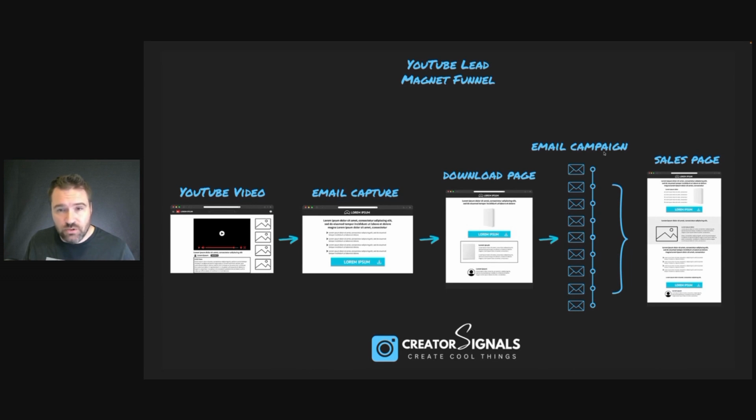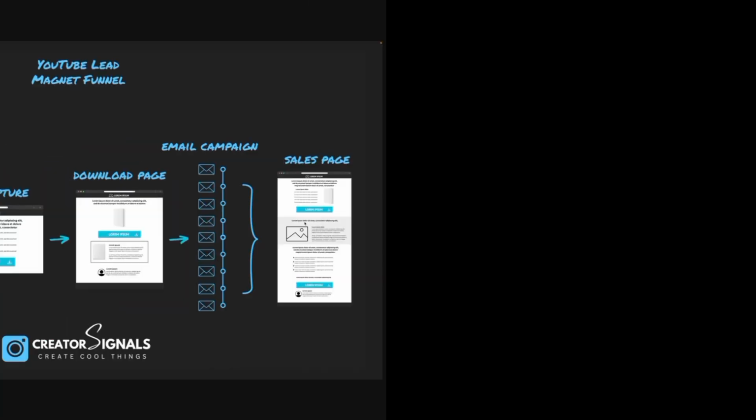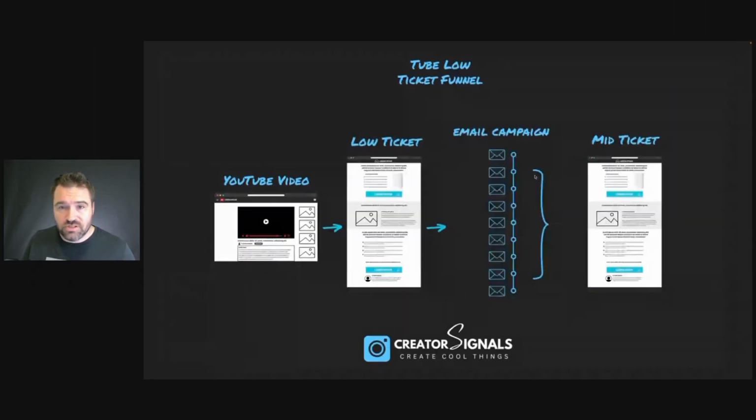And then they're put into an automated email campaign, which is a series of emails that goes out that's going to sell your digital product or online course, and it's going to send them to the sales page for that. All right, so that's the first funnel that I'm going to show you how to do in this course. Now, the next one that I'm going to show you how to do looks like this.